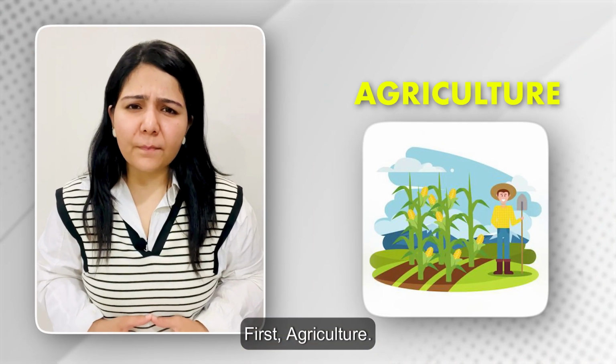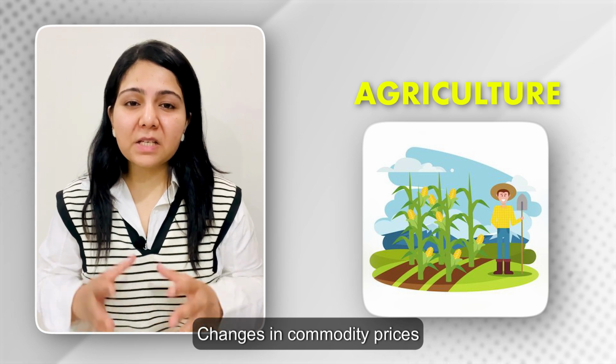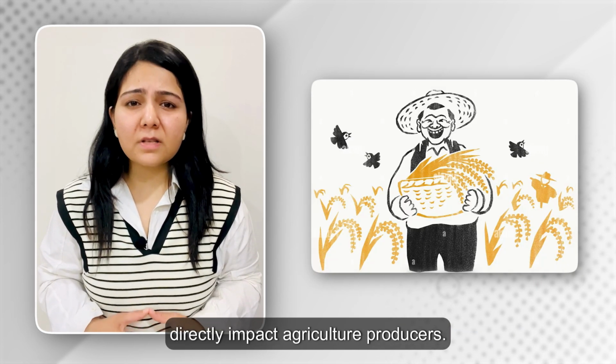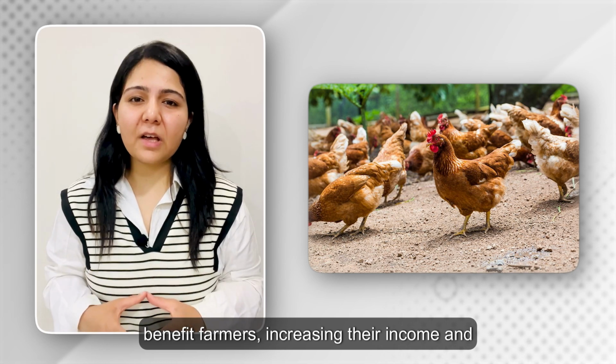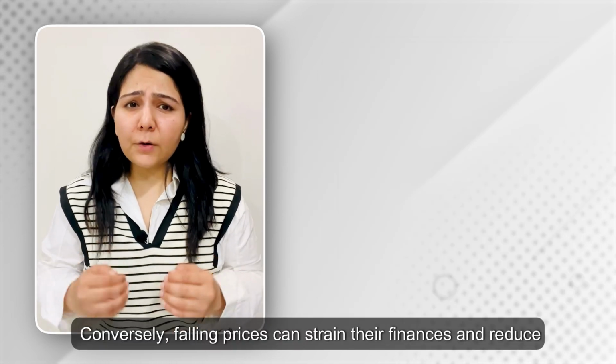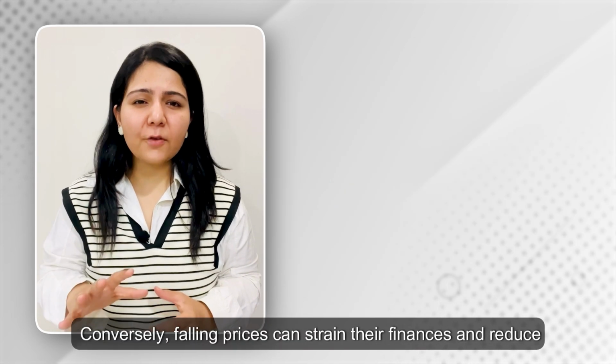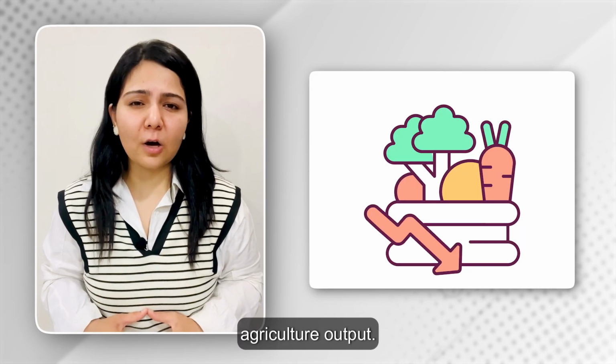First, agriculture. Changes in commodity prices directly impact agricultural producers. Higher prices for crops and livestock benefit farmers, increasing their income and investment capacity. Conversely, falling prices can strain their finances and reduce agriculture output.